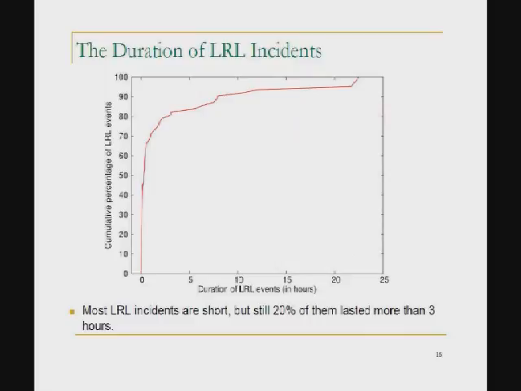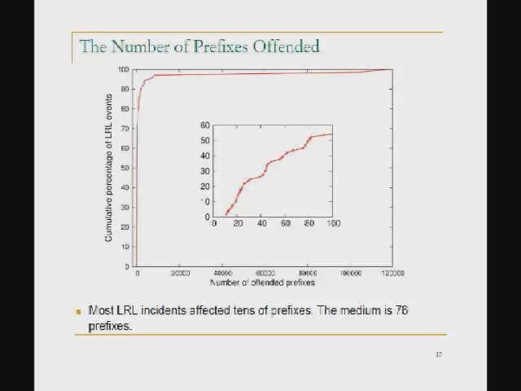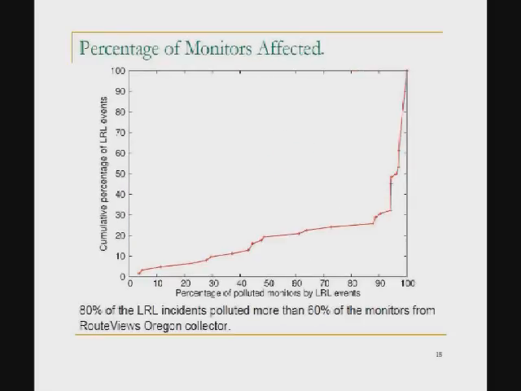And this is a distribution of the duration of the route leak events, of all the events we detected. The x-axis is the duration in hours, the y-axis is the CDF. Most of them are short, but still the upper 20% can last more than 3 hours. And this is the distribution of the number of prefixes offended. The median is 76. So on average, each route leak hijacks like 70, 80 prefixes.